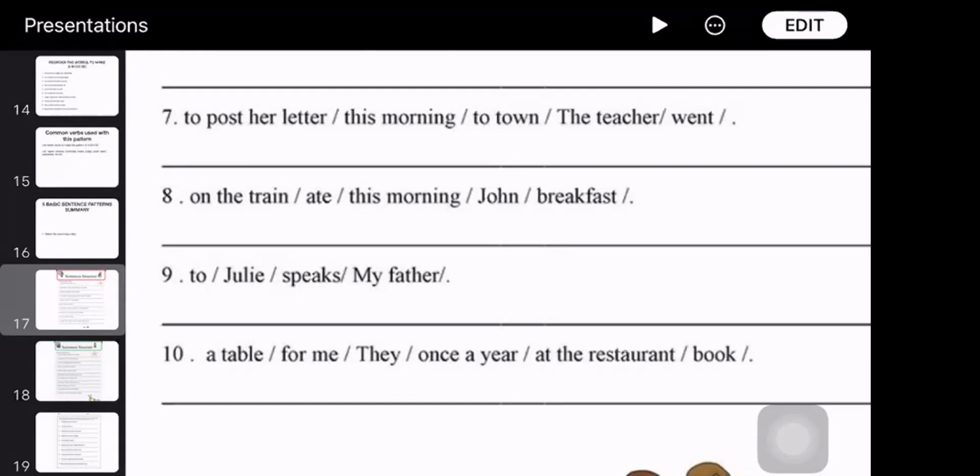Look at the capital letter there. Then you'll find the subject. They book a table for me at the restaurant once a year.